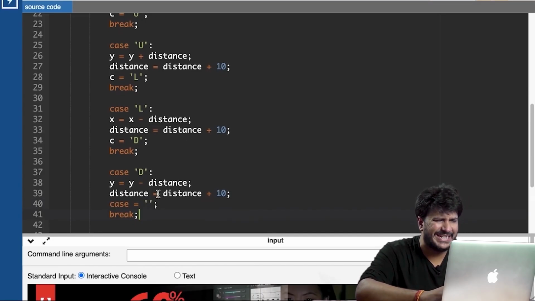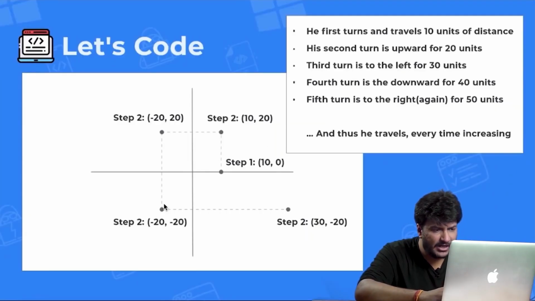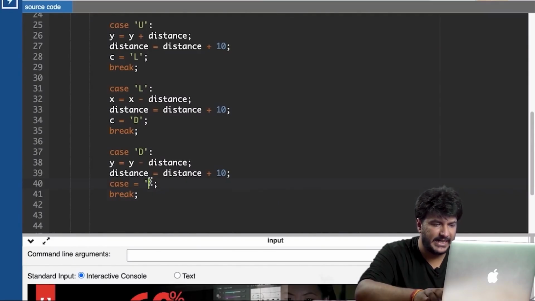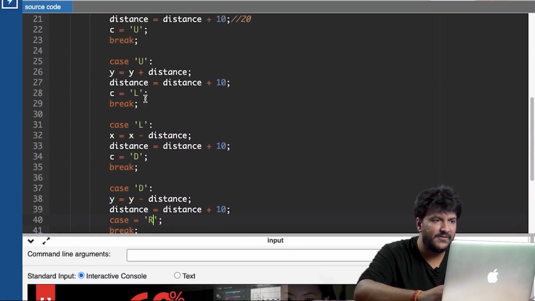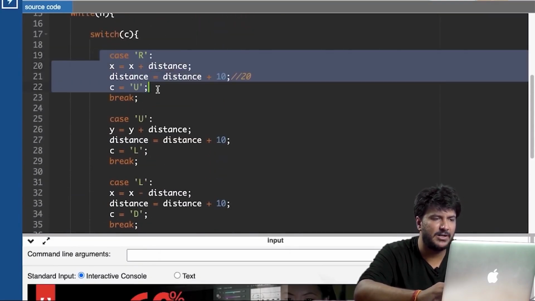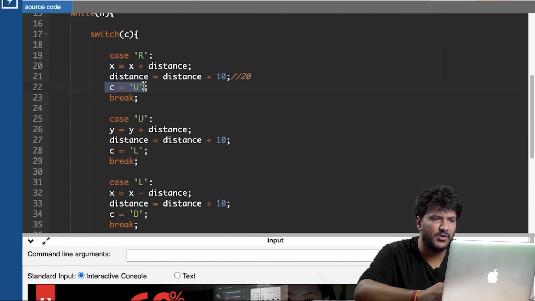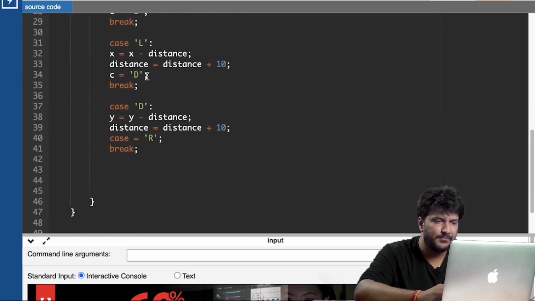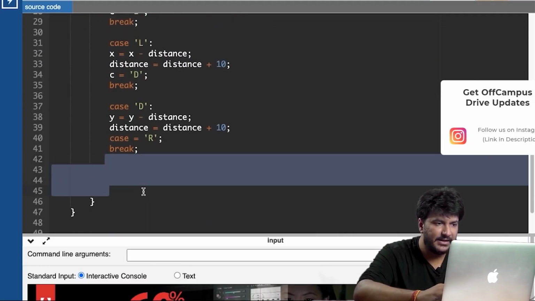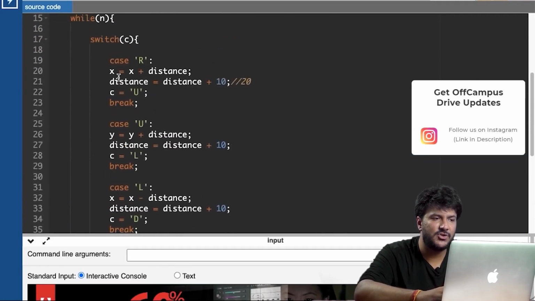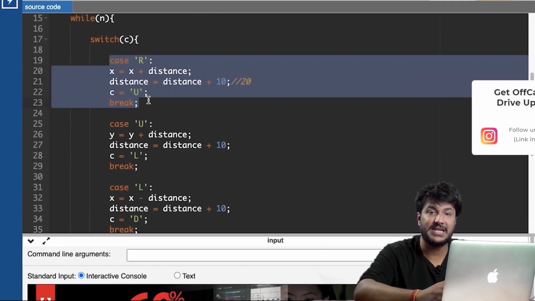Okay, so now which case, let's check about it. Now again he moves right. The problem here is again he moves right. If I write R, it will implement this part of it and will be basically going towards U, right. However, this should not be the case. Again, whatever I write, it should be completed and then it should move here, for step number 6.